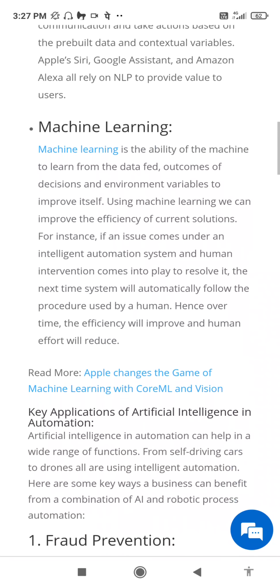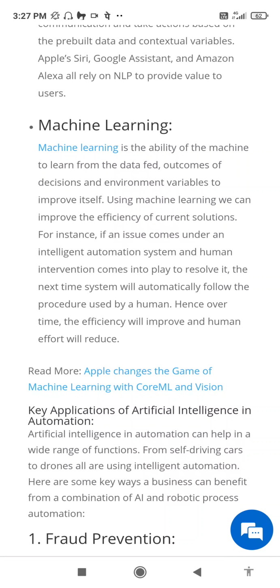Machine learning. Machine learning is the ability of the machine to learn from the data fed, outcomes of decisions and environment variables to improve itself. Using machine learning, we can improve the efficiency of current solutions. For instance, if an issue comes under an intelligent automation system and human intervention comes into play to resolve it, the next time the system will automatically follow the procedure used by a human. Hence, over time, the efficiency will improve and human effort will reduce.